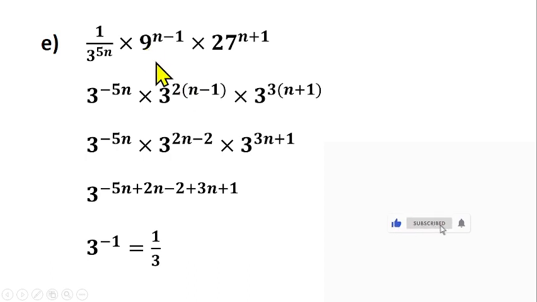I hope you understand that. Then we can change this 9 to an index form. That will give us 3 raised to power 2 into bracket, the power n minus 1. We can also change 27 to an index form, which gives us 3 raised to power 3 into the bracket of the power n plus 1. And according to the law of power, these two multiply this bracket as well, and these three will multiply the bracket, according to the law that the two powers can multiply themselves. So that means you have 2 times n will give us 2n, 2 times minus 1 will give us minus 2, 3 times n will give us 3n, then 3 times 1 will give us,